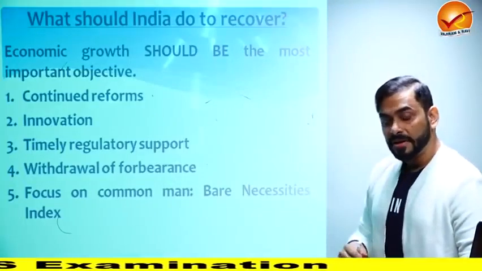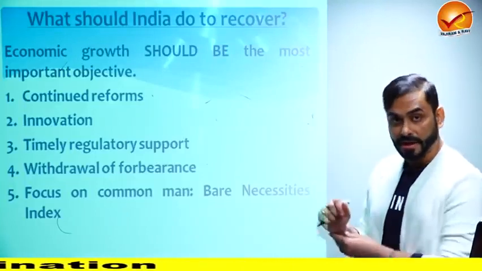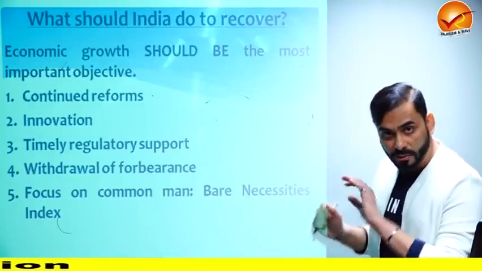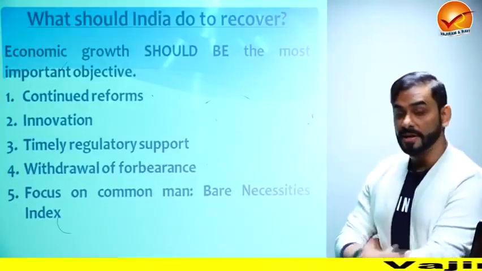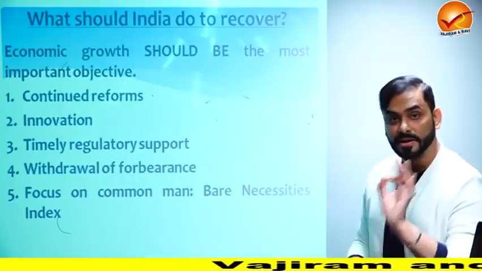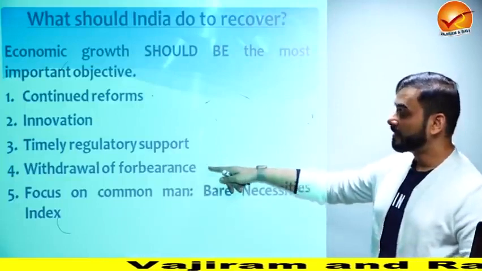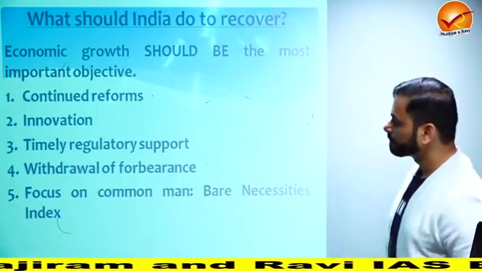So for example, if banks are suffering from an NPA crisis, if a public sector unit is not performing, or if a particular thing is not going in the direction that we want, we should not tolerate losses. Why? Because that loss is not just about government loss, that loss is for the whole country and the economy. So they're saying that take measures to take care of things which are troubling you.